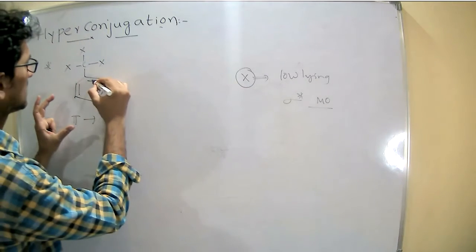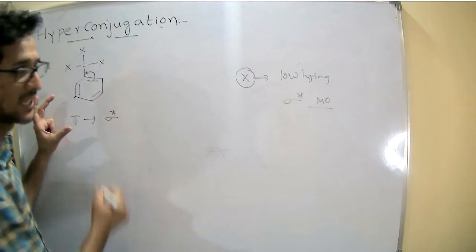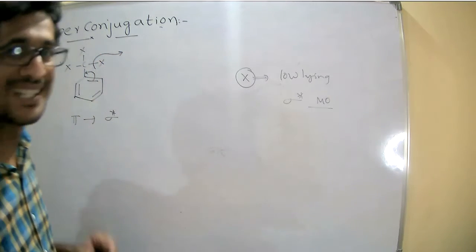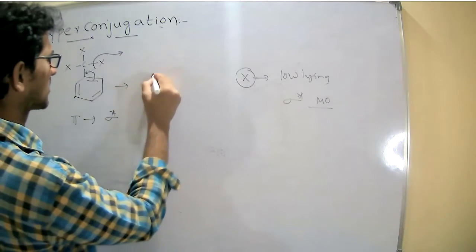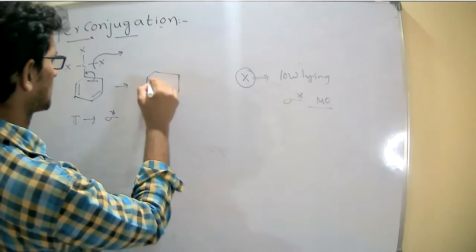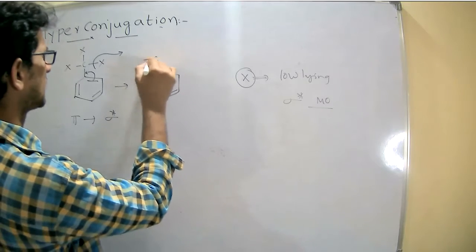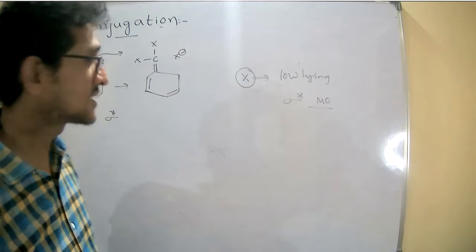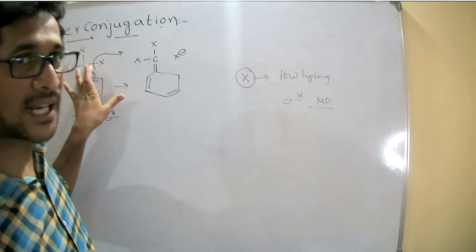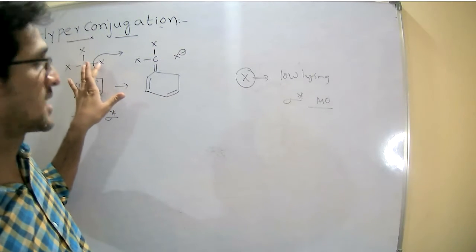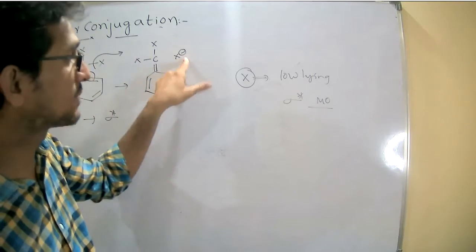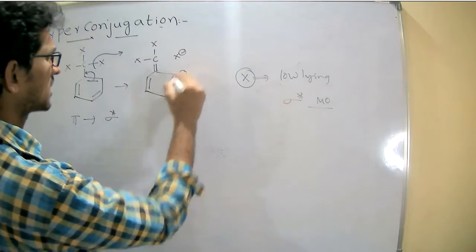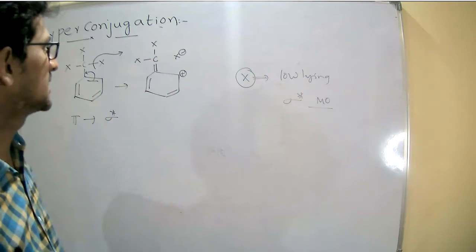Now see, these sigma electrons are transferring here, then that X is leaving the substrate with its electrons. Then I can write like this: double bond C, X, X, X minus. Why did I mention the minus? Because it takes the two electrons belonging to the carbon as well as the halogen. Why does it take the electrons? Because it has a vacant sigma star molecular orbital. Now here the positive charge arises.